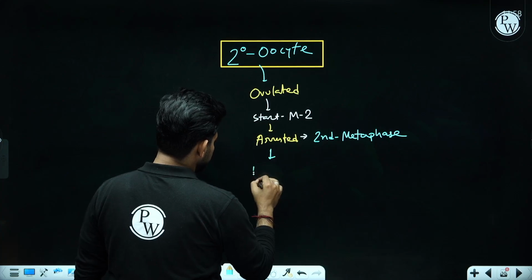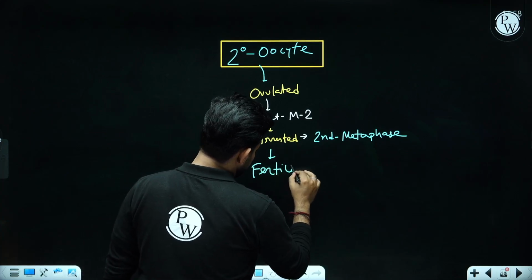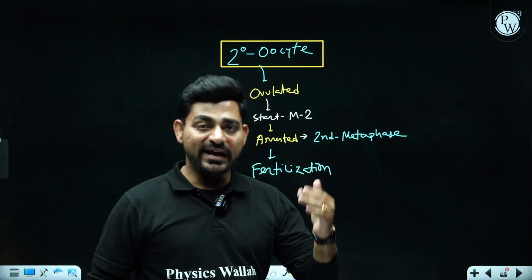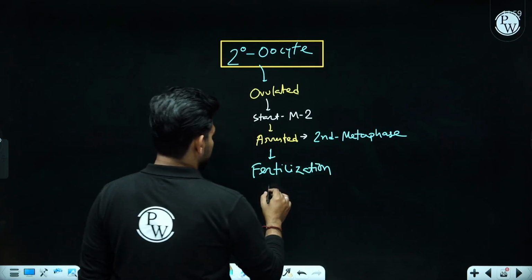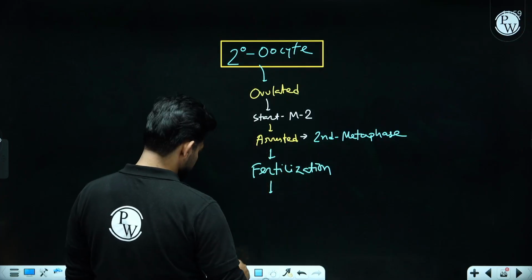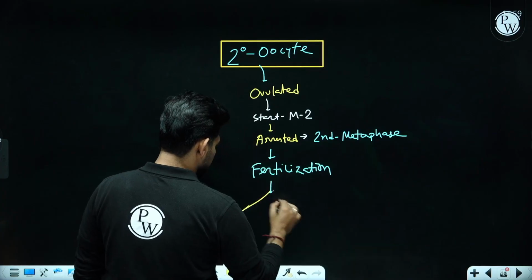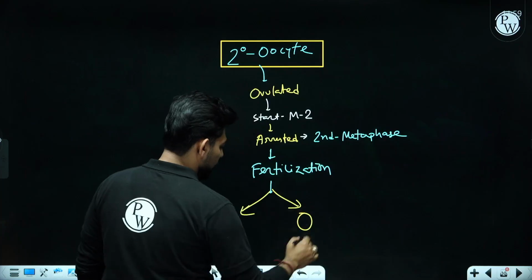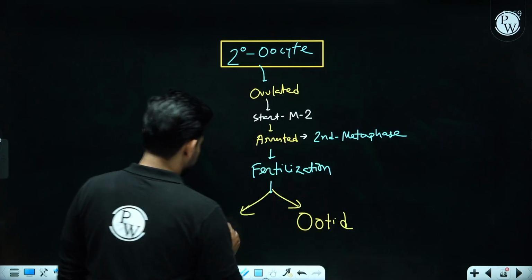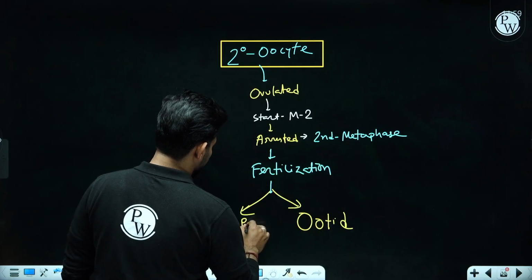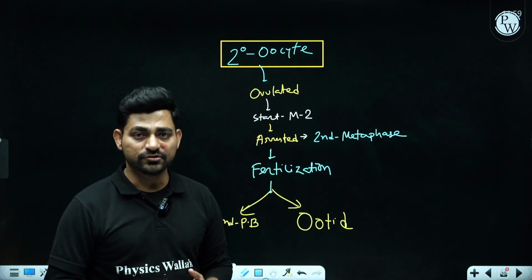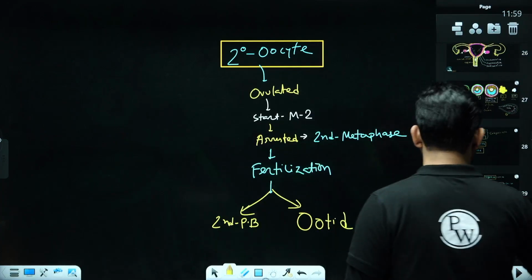And if fertilization is taking place, while the sperm is taking entry, penetrating inside the ovum, there will be completion of meiosis 2 and the secondary oocyte will be divided to form a mature ovum called as ootid and a second polar body. And from this, gradually upon completion of the fusion, zygote will be produced.